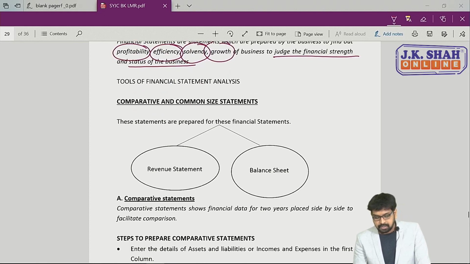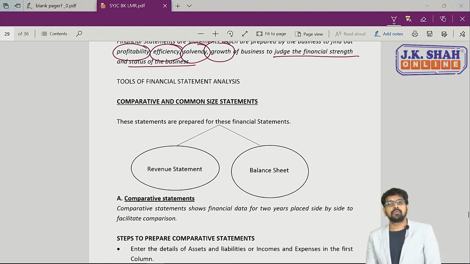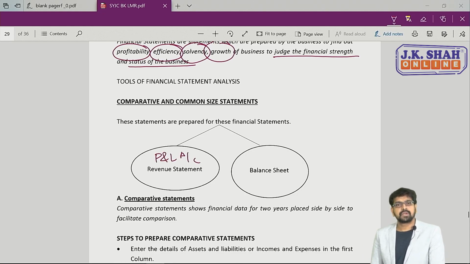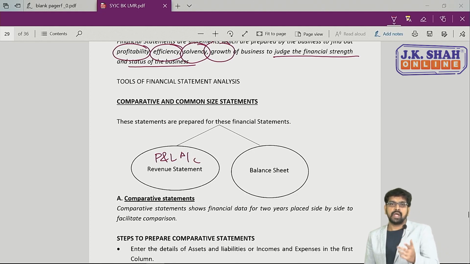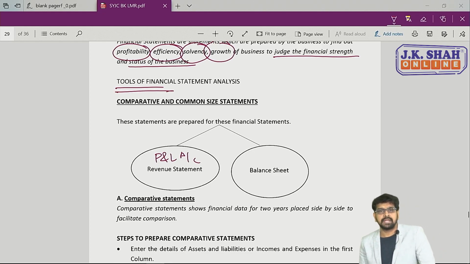Now it is given tools of financial statement analysis. अब हमने देखा कि financial statement क्या होगा यहाँ पे, तो financial statement का मतलब होगा, I told you, it will be your revenue statement and your balance sheet, that is position statement. So revenue statement का meaning यहाँ पे होगा profit and loss account. So now we'll see how to analyze them. So to learn how to analyze, we have to see tools of financial statement analysis.